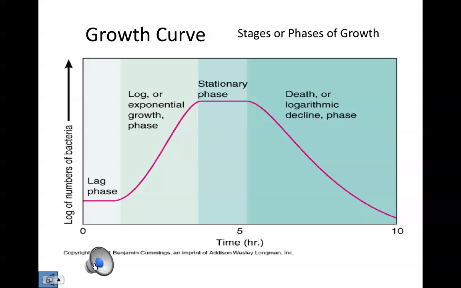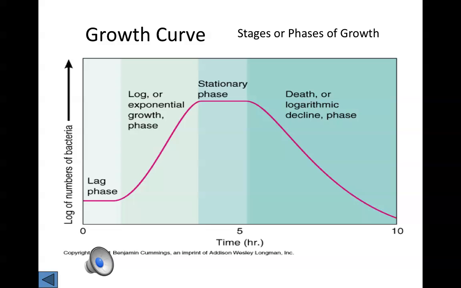Exponential or logarithmic growth can also be depicted graphically by a line graph. And we can divide the growth up into 4 stages or phases. The first stage is the lag phase. If we graph out the number of bacterial cells over a period of time, in the lag phase there's no increase in numbers of cells. But inside these cells, they are metabolically very active. They're producing all the building blocks and all the materials needed to go into the second phase, which is that exponential or logarithmic phase of growth.